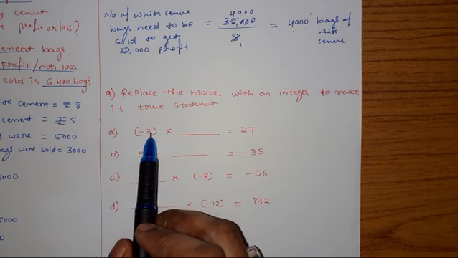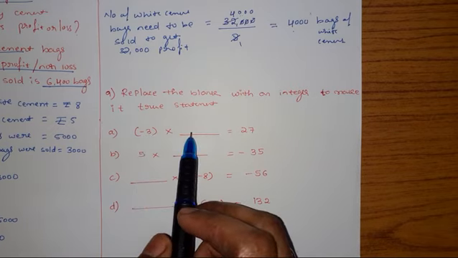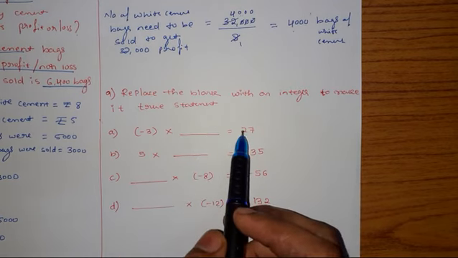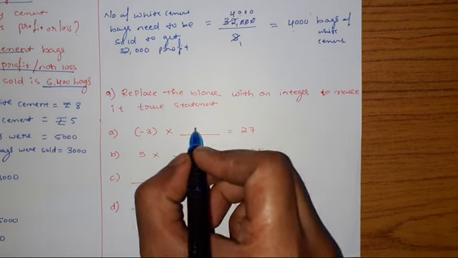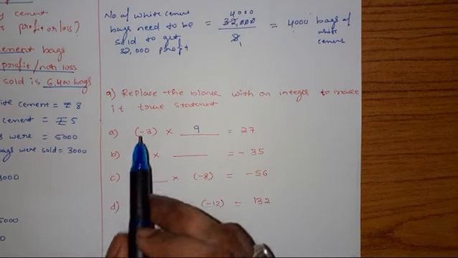Look here, just look at the number first. 3 into what will give you 27? 3 how much are 27? Everyone knows 3 nines are 27, right? Now look at the sign.